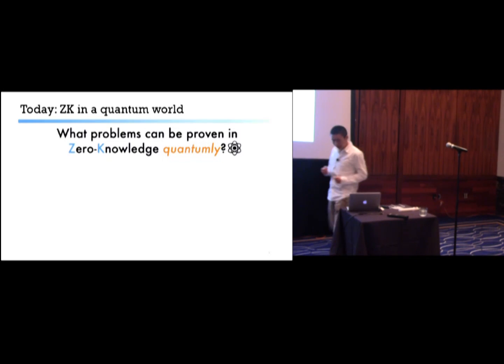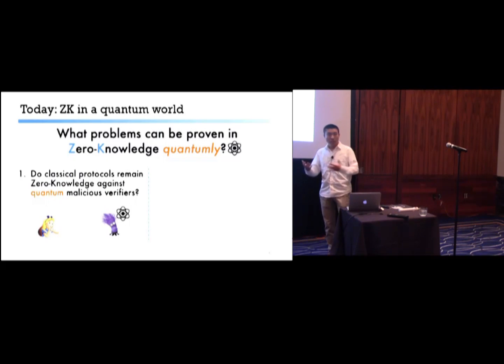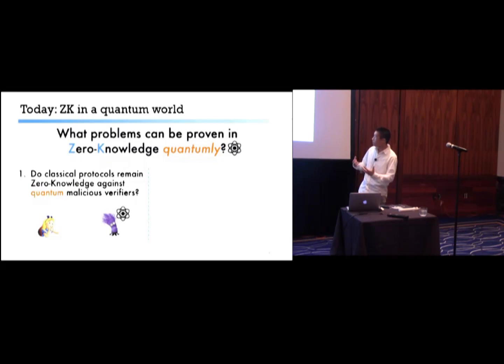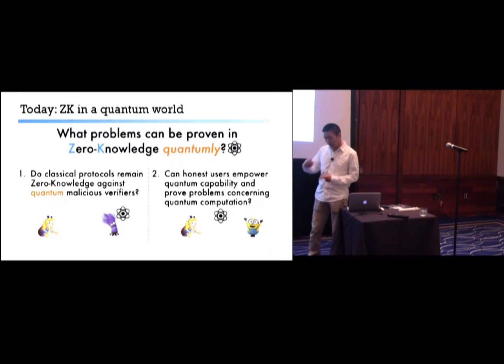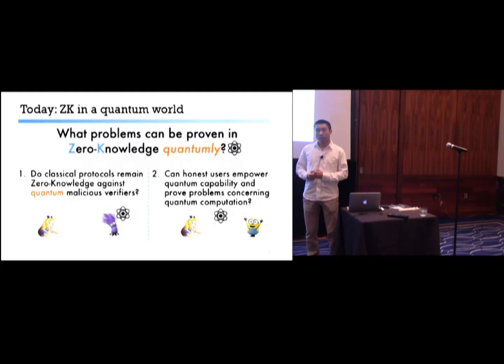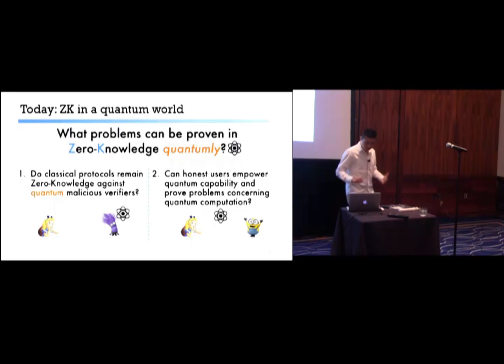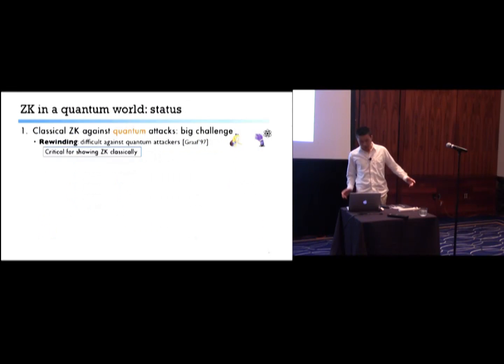So in a world with the potential capability of quantum computation, we want to ask the same question again: what problems can be proven in zero knowledge, but quantumly? Well, there are multiple angles to this problem. First of all, the existing classical zero-knowledge proof systems still remain secure against quantum attacks. And moreover, zero-knowledge proofs should entail more in the quantum setting. In particular, can we design zero-knowledge proofs for problems that specifically concern quantum computation, possibly using quantum protocols? So what can we say about this?